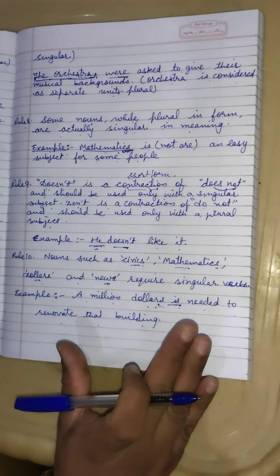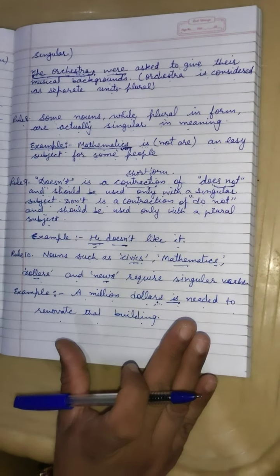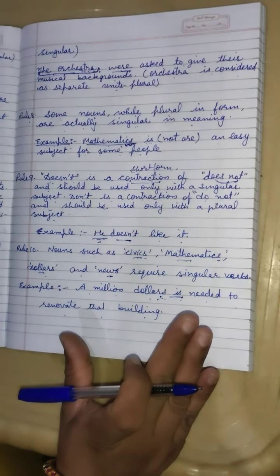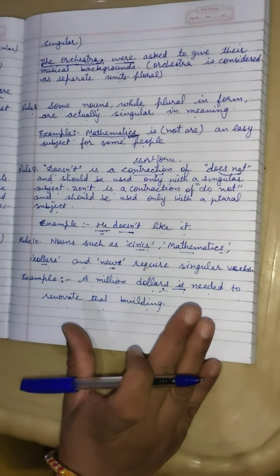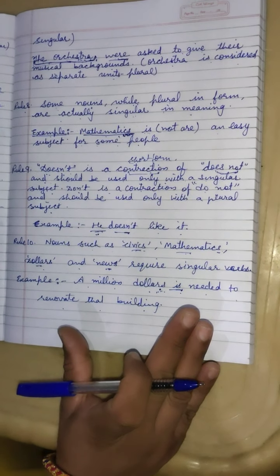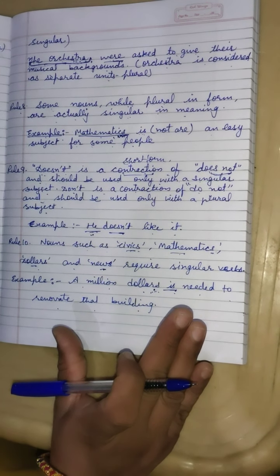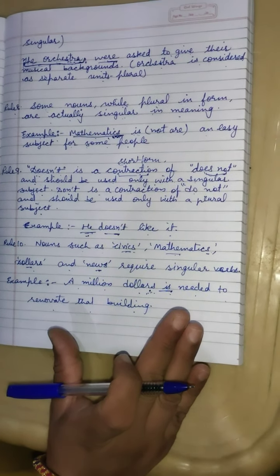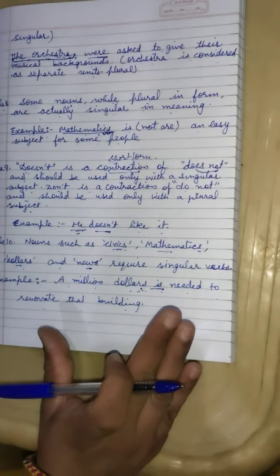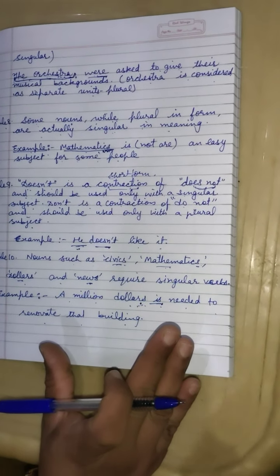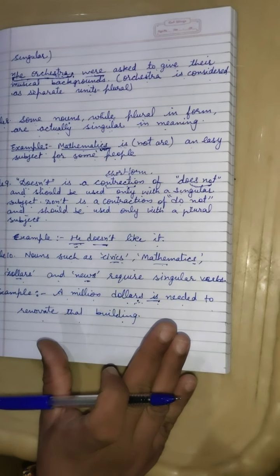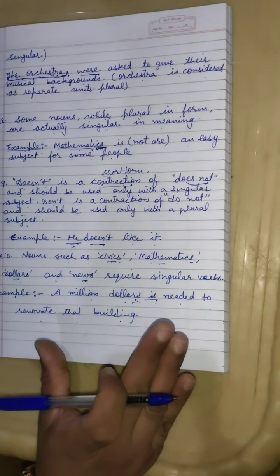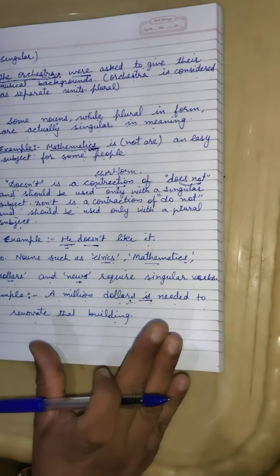And my third question is, which type of verb is used with sentences which start with "one of the", like one of the relatives, one of the boxes? Which type of verb is used with such kinds of sentences, as I have discussed in my previous video.